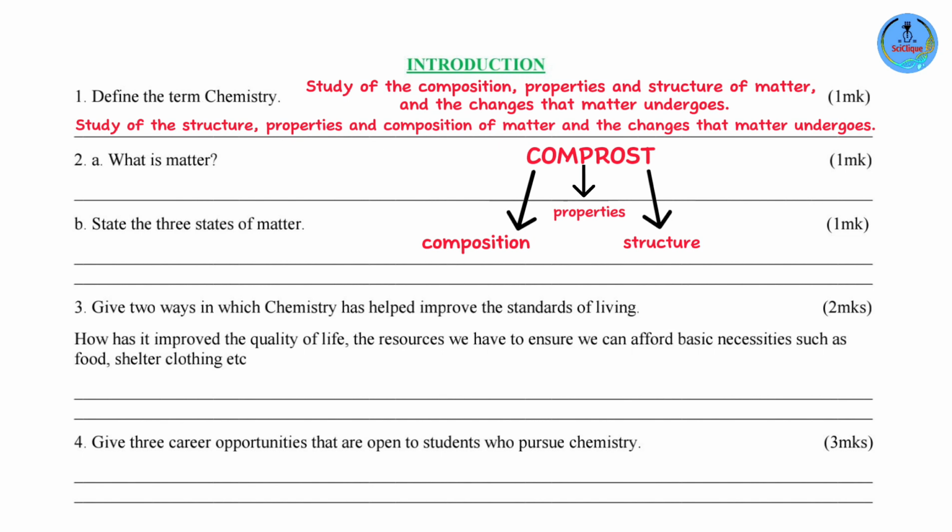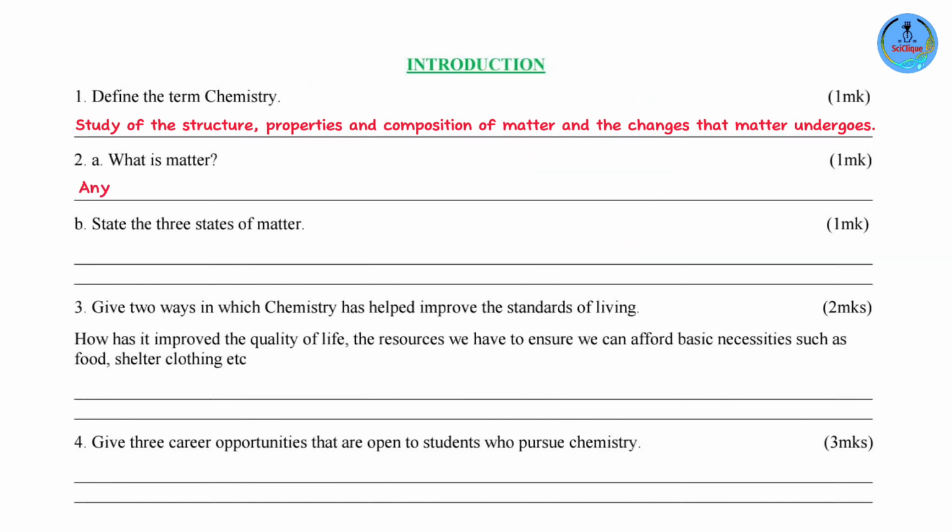Question number 2. What is matter? Now, matter is anything that has mass and occupies space. State the 3 states of matter. This is where you have solids, liquids, and gases.